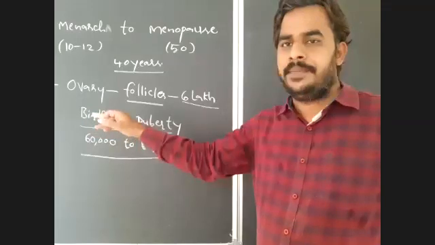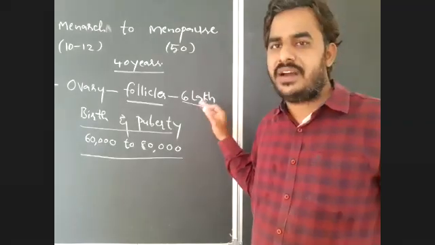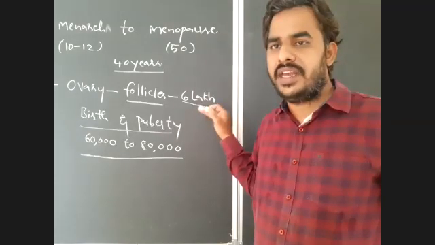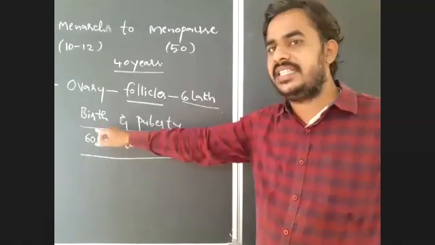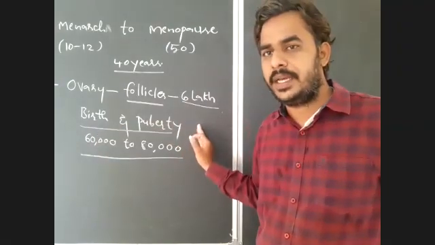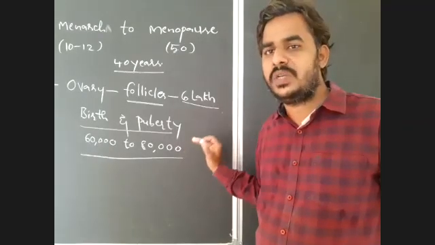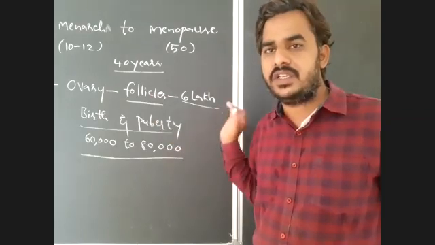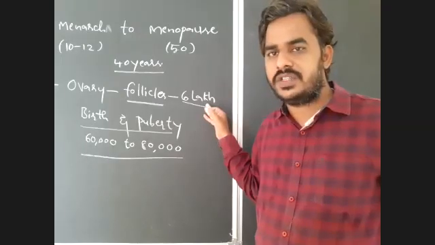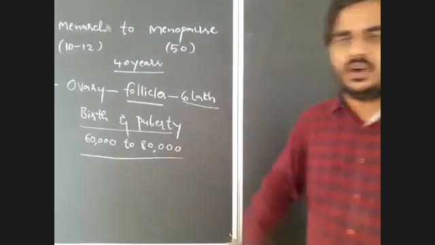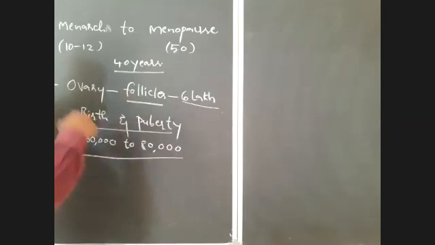In each ovary, during fetal life, there is formation of 6 lakh follicles. But the majority of these ovarian follicles are primary follicles. So the majority of these primary follicles will degenerate between birth and puberty. After puberty, how many will remain in each ovary? Only 60 to 80,000 primary follicles. So 6 lakh follicles were produced, but only 60 to 80,000 remain after puberty. What about the remaining follicles? All are degenerated.